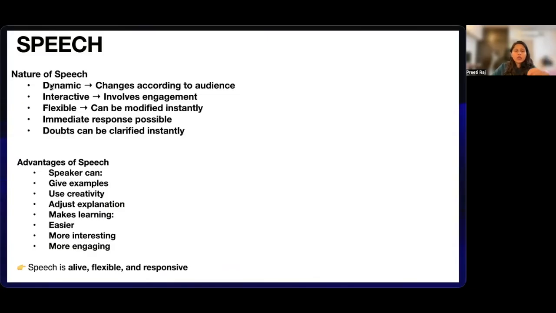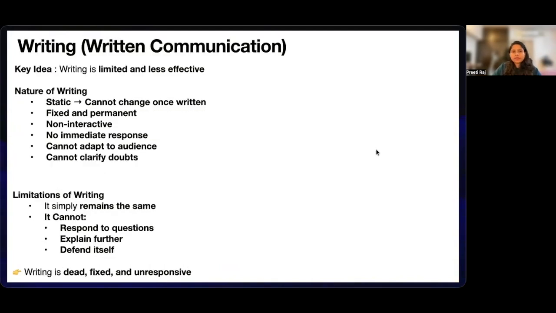While teaching, a teacher can change the tone, give real life experiences and examples, and simplify difficult concepts. If the student is not able to understand, the teacher can repeat the important points again and again. So this makes learning easier. Speech therefore becomes a kind of active communication. Now, let's talk about written communication.